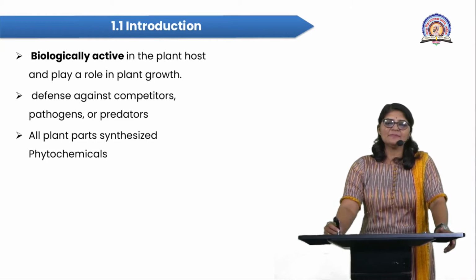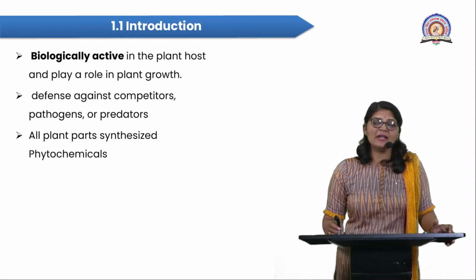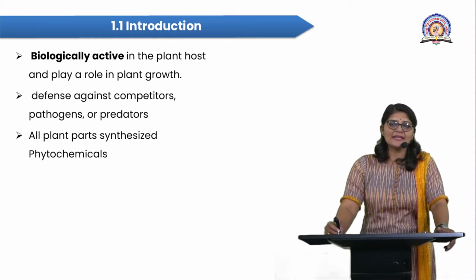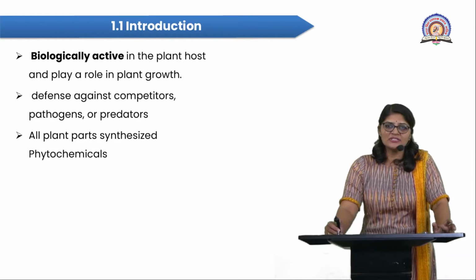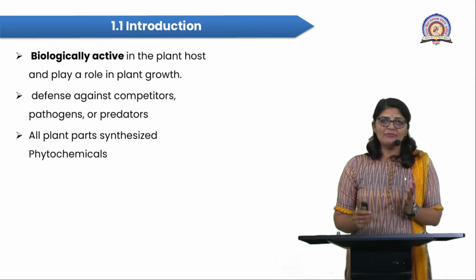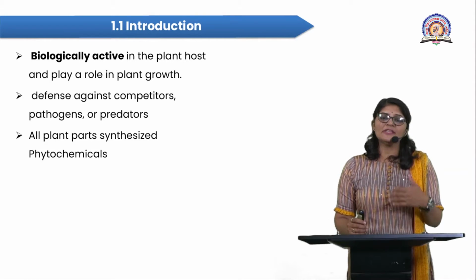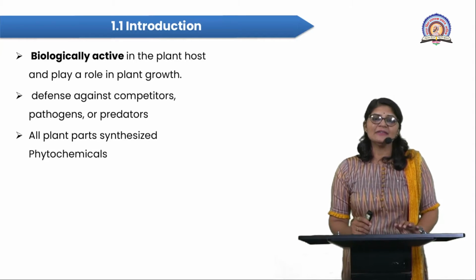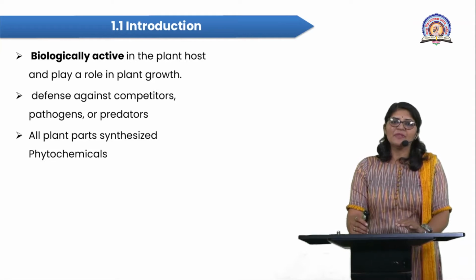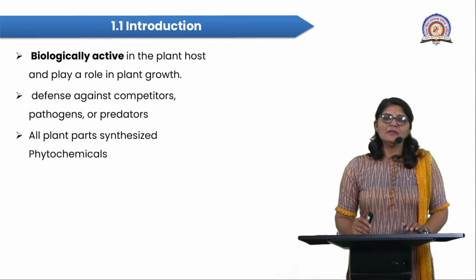The competitors: when we visit plant vegetation or different plant communities, plants compete with each other for resources like soil nutrients, water, and sunlight. So those plants specifically produce various secondary metabolites or phytochemicals, and they induce the production of these metabolites, which inhibit the growth of other, nearby plants.